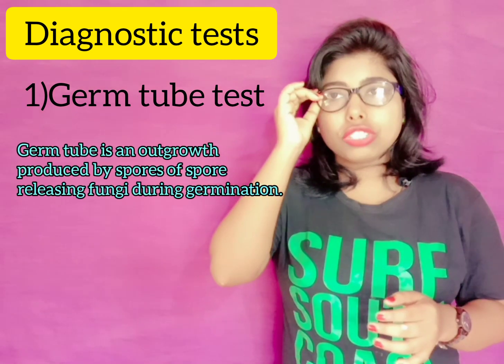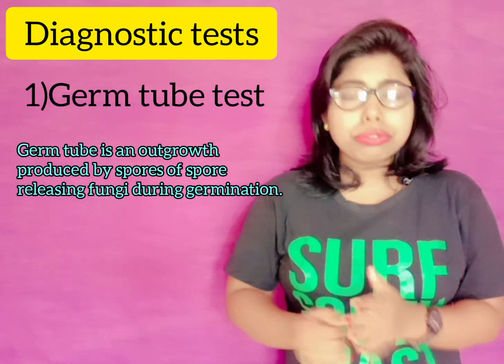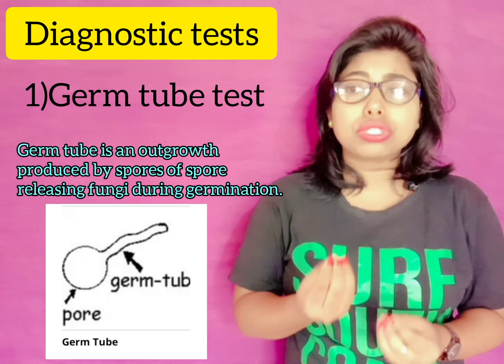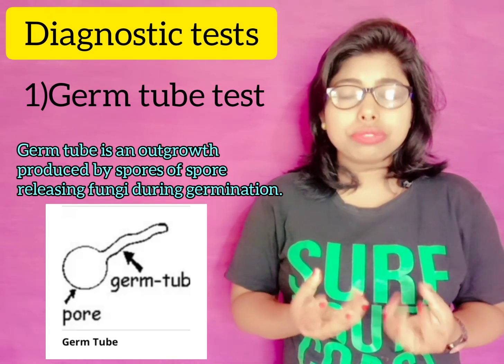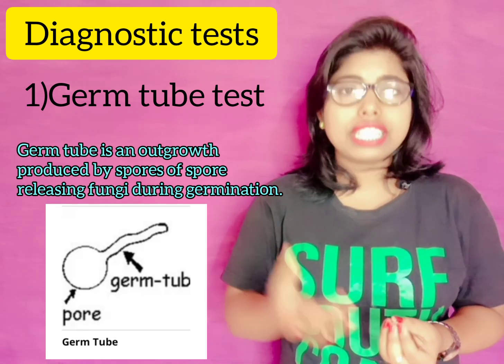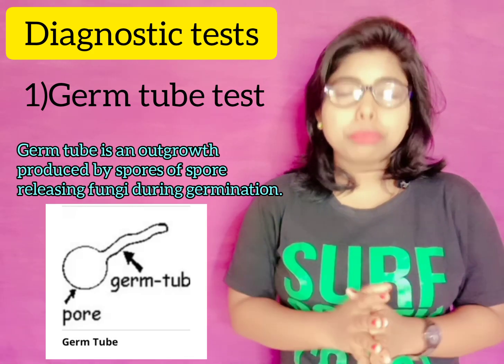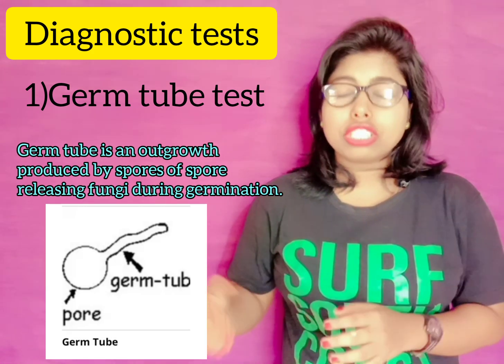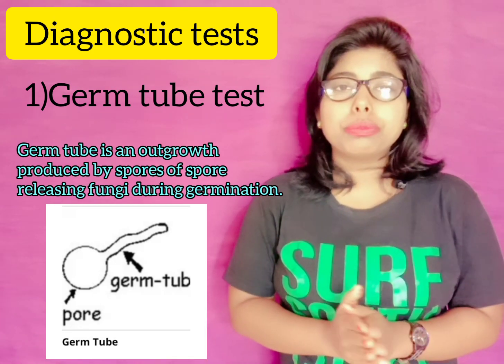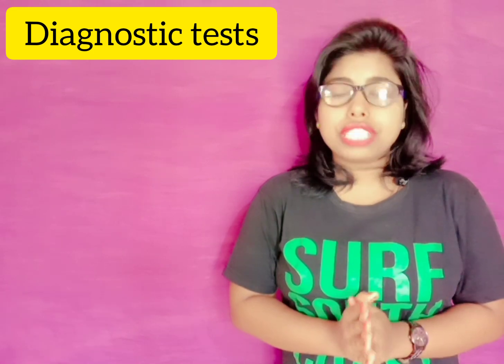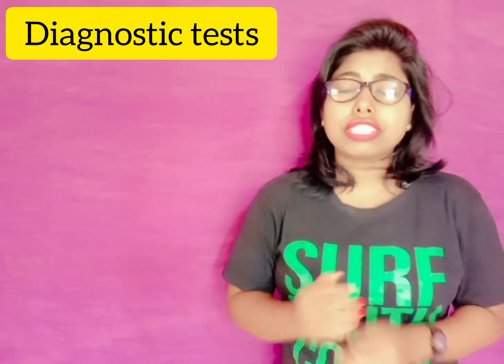So what do you mean by germ tube? The spore forming fungus forms a spore like structure, which we see like a germ tube. They are seen like this, as you are seeing in this picture. This spore forming fungus grows like this. So we detect Candida albicans from other species. So this is the test we can do for Candida albicans for candidiasis.